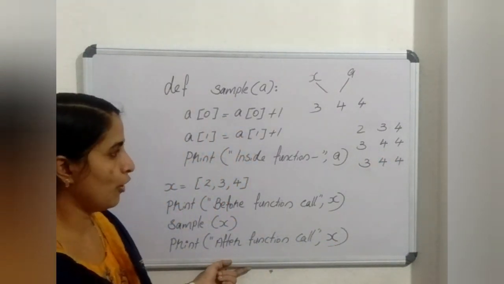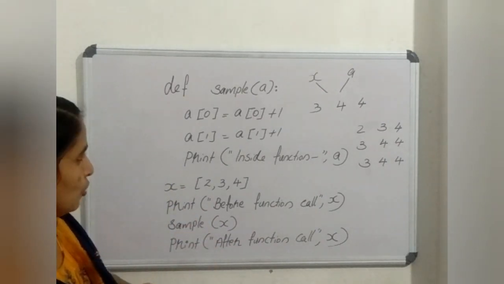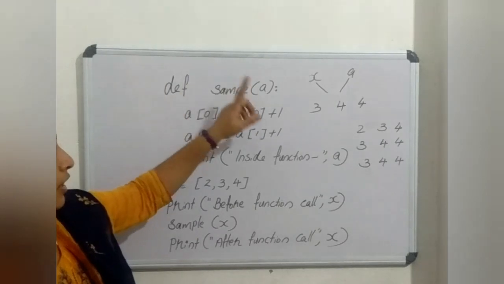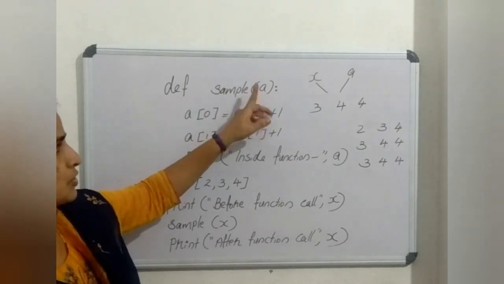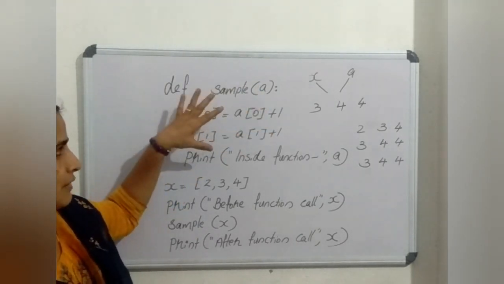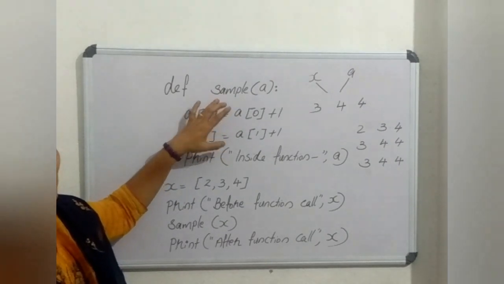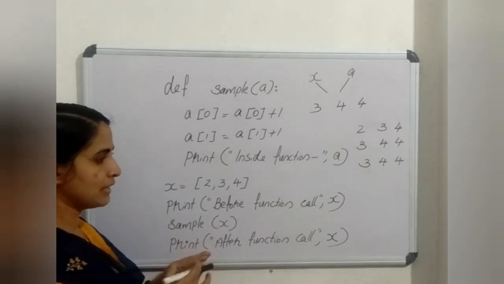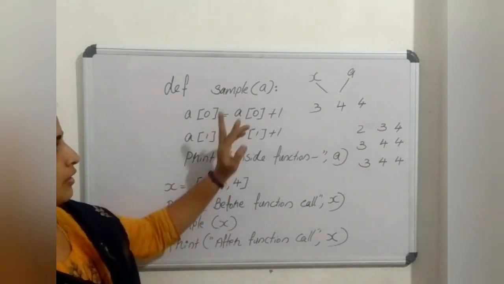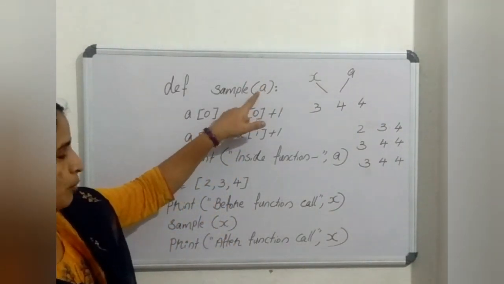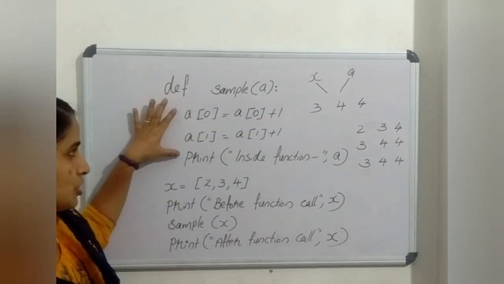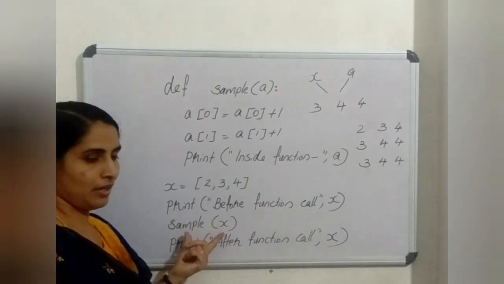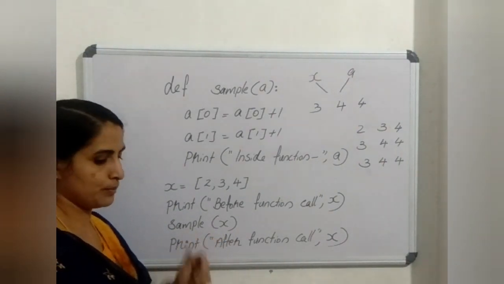Okay. Now note down the point here: when you change the formal parameters of a mutable data type, the changes in formal parameters will be reflected back to the actual parameters. If you are passing a list to a function and you make any change in the function definition, the changes will be reflected back to the main, that is the calling program.